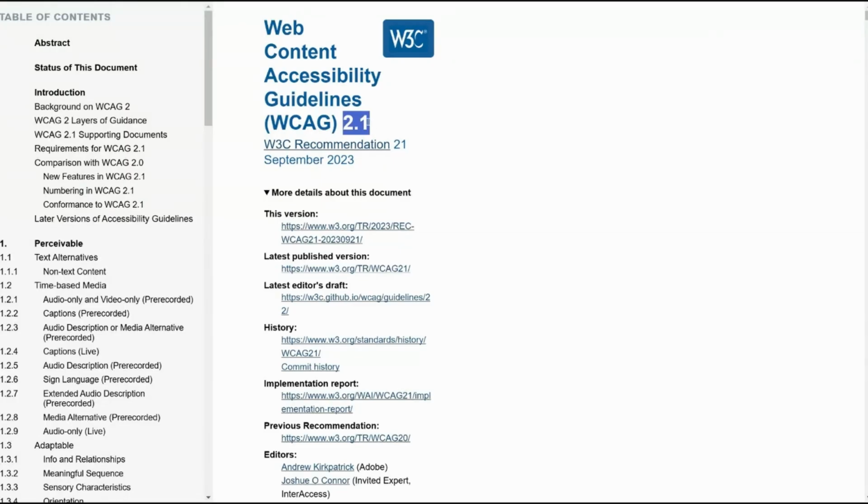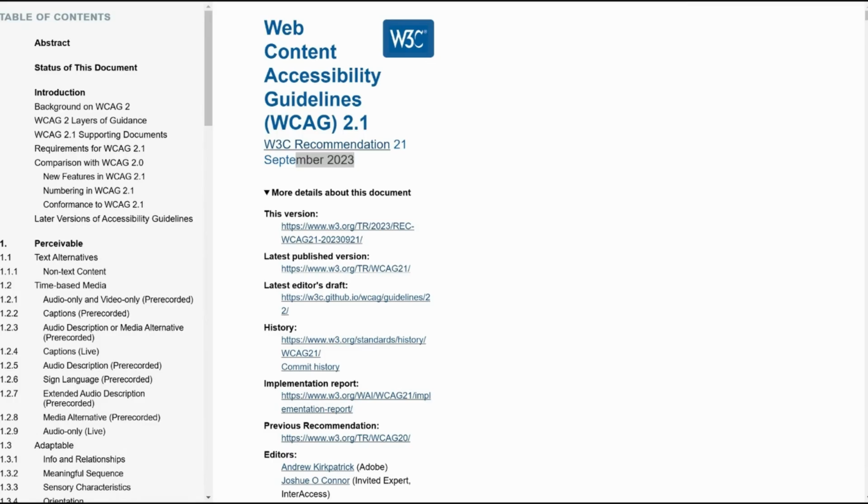This is the latest version, and it was released in September 23, right? Under this, we have almost four pillars. When it was introduced, it had four pillars of all web content. Now, web content does not mean it is related to websites, right? Web content means whatever is digital content. This is what we mean by the web.